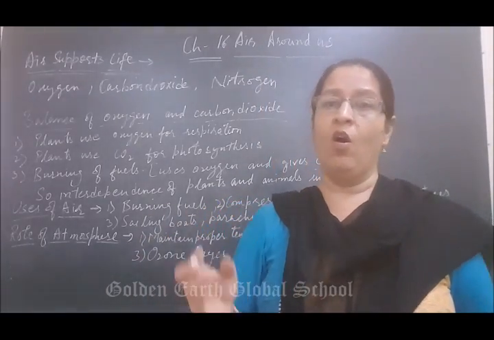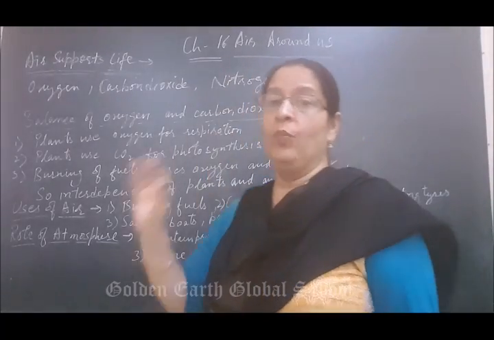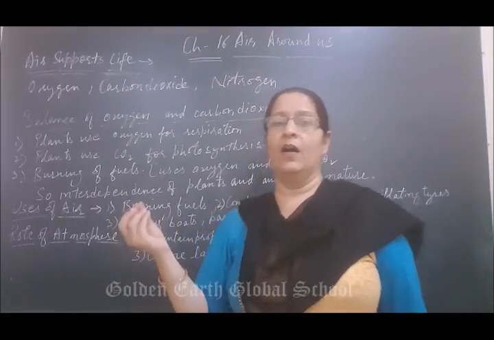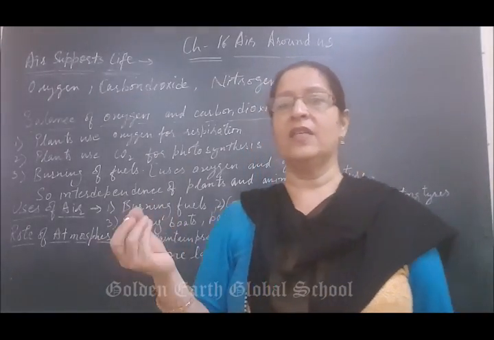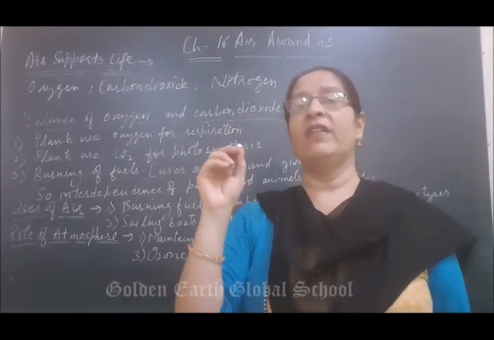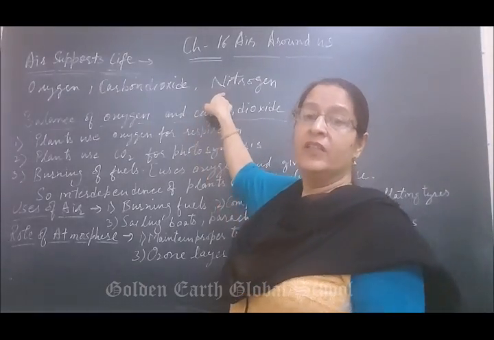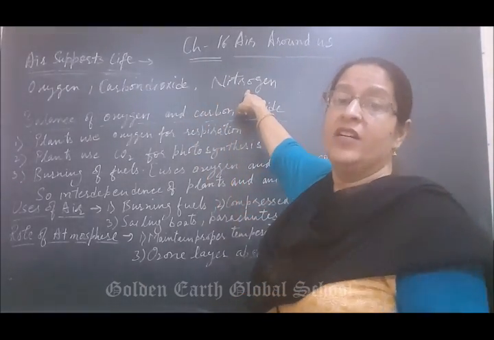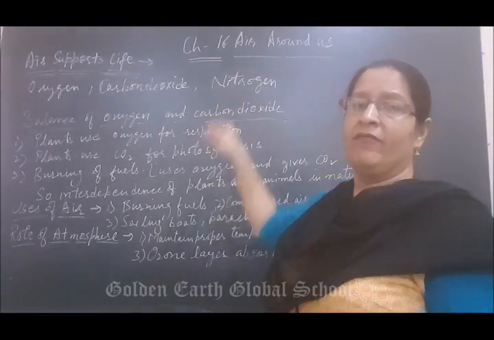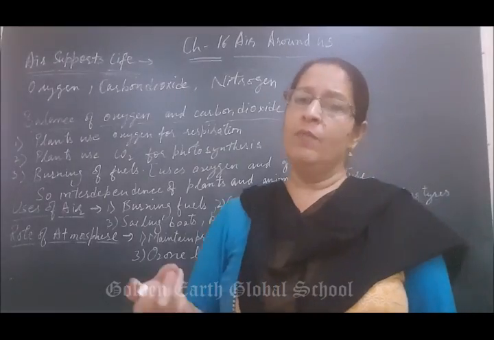Plants cannot take nitrogen from the atmosphere directly. First, leguminous plants. Leguminous plants means all beans and pulses. They have root nodules, with rhizobium bacteria living in their roots, and this rhizobium bacteria will convert atmospheric nitrogen into soluble nitrite or nitrate. It dissolves in water and is absorbed through water by the plants.